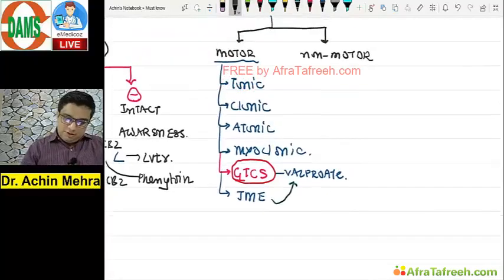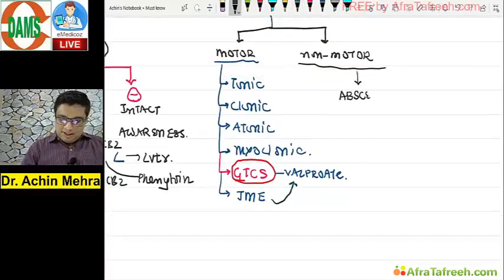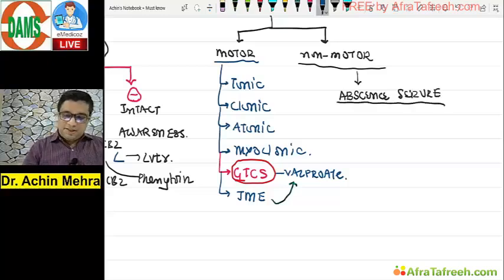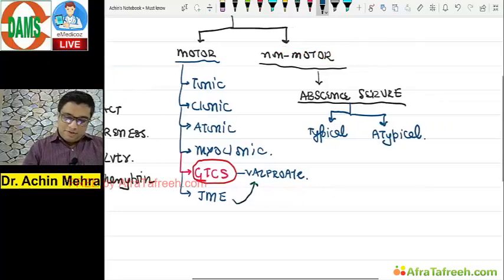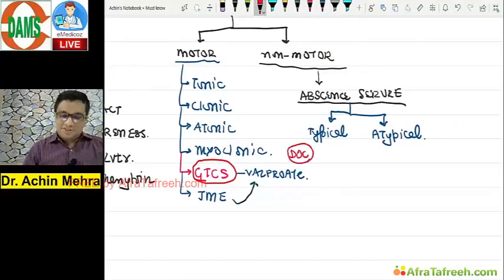Non-motor, yes, we know this. It doesn't present with a motor manifestation. That is my absence seizure, correct? Absence seizure, you all know, has been classified into two heads, typical and atypical type. And I need not tell you the benefits of studying in DAMS: what is the drug of choice for typical absence seizure?